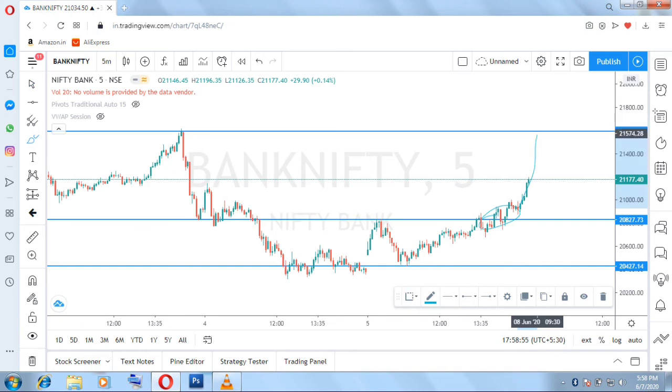Since this is a first visit, if the price opens below this, then we can expect the price to fall below, or if price opens above this level, then it is expected that price can take a support over here.